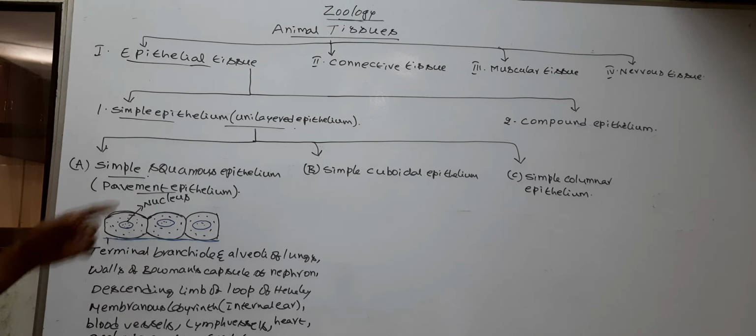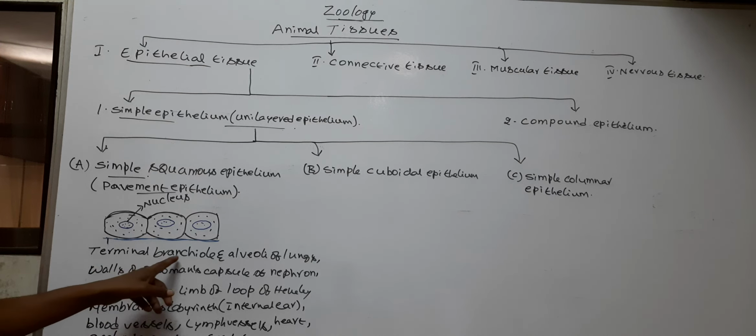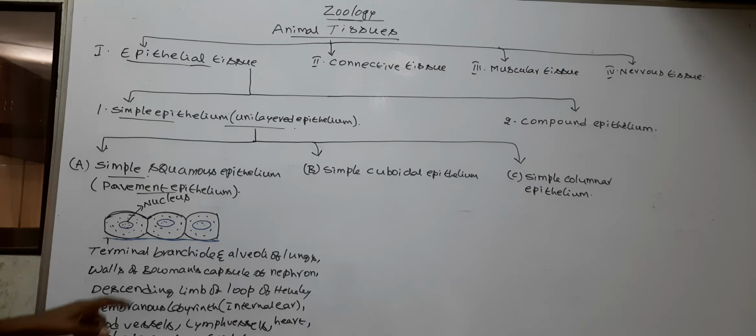So the simple squamous epithelium is found in terminal bronchioles and alveoli of lungs.